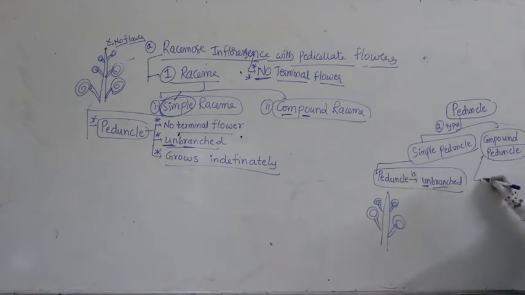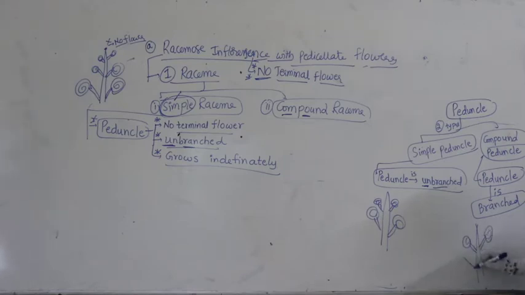Then coming to compound. So here we say peduncle is branched. So this is the main axis peduncle, no doubt. Now here it is having flowers, no doubt, but along with this you can even see branches. This is another branch. This is a branch. Even it is having flowers like this. Maybe sometimes one more branch is also present. This is another branch having flowers.